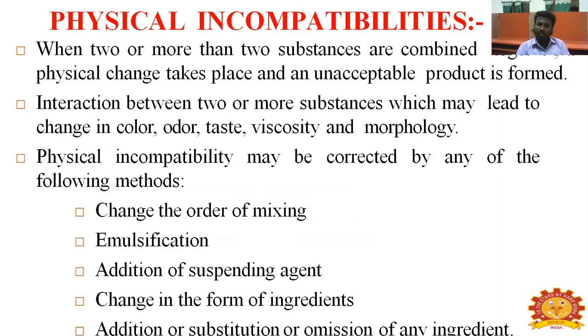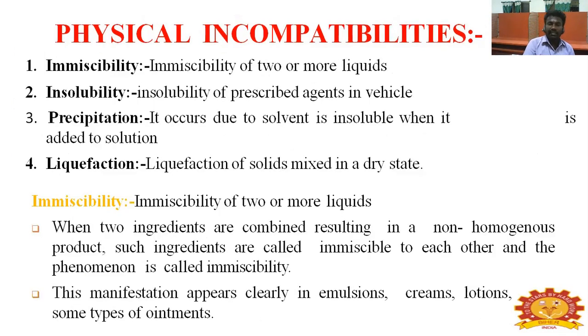It is an interaction between two or more substances which may lead to a change in color, odor, taste, viscosity, or morphology. Something that is physically incompatible may be corrected by any of the following methods: change the mixing order, change the emulsification method, addition of a suspending agent, changes in the form of ingredients, or addition, substitution or omission of an ingredient. Physical incompatibility includes immiscibility, insolubility, precipitation and liquefaction.